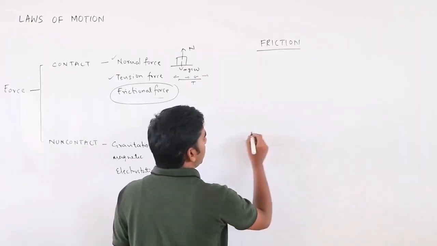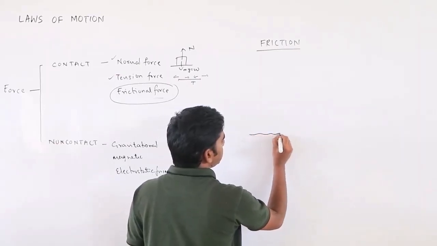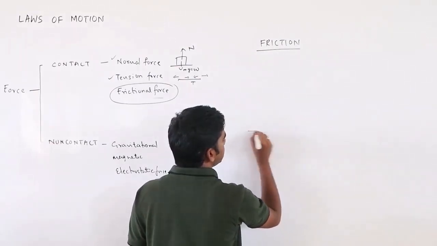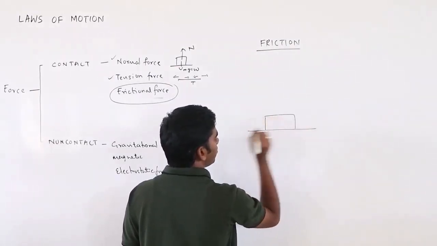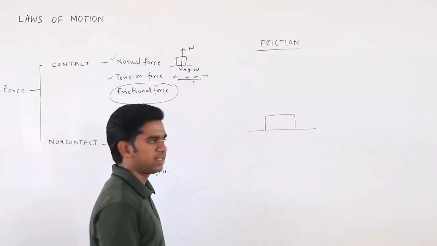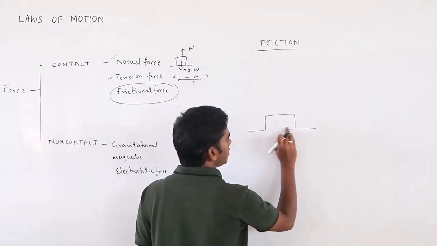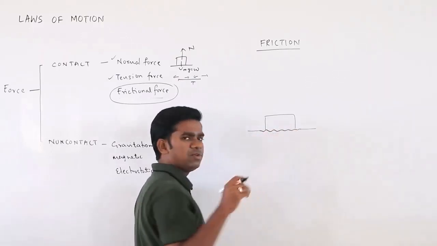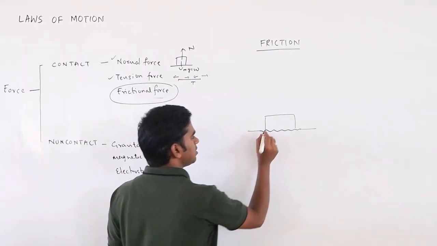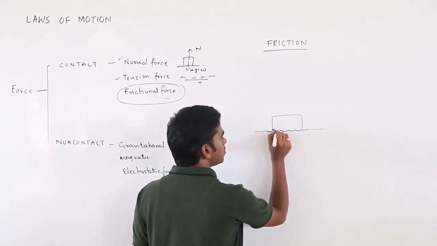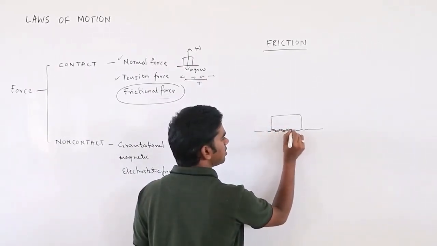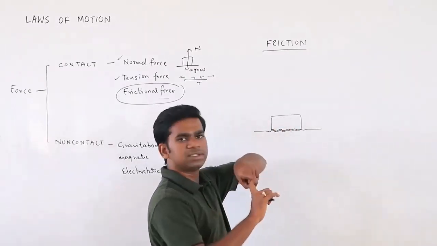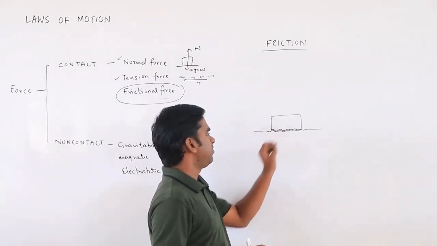So what exactly is stopping that body? There are two surfaces. Outside, the surface looks very plain, so you keep an object on it. But the actual scenario is not like that. The surface is not a plane horizontal. If you observe it microscopically, the surface is like this. Similarly, this surface also has some roughness, on this body. So what has happened? There is an interlock between the surfaces.